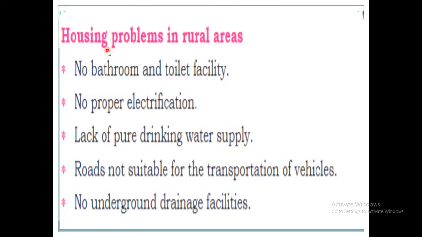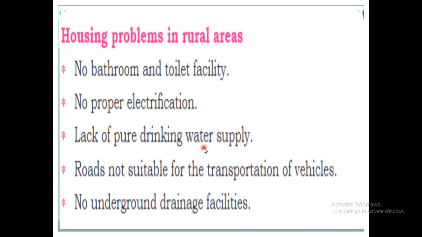Now, what are the housing problems faced in rural areas? In villages also there will be some problems. What are they? No bathroom and toilet facilities, and there will not be a proper supply of electricity. Then lack of pure drinking water supply.